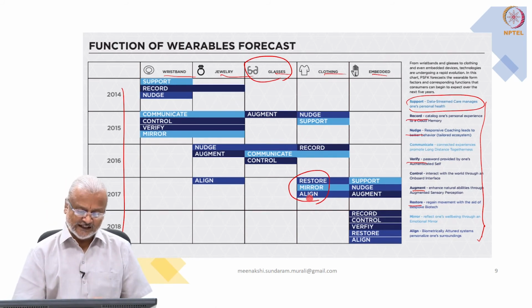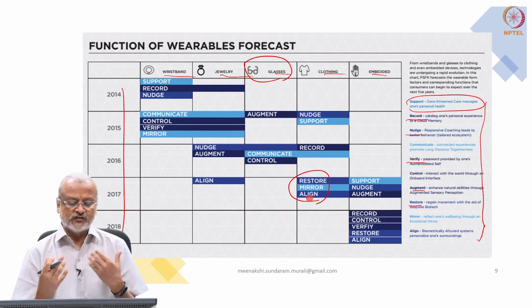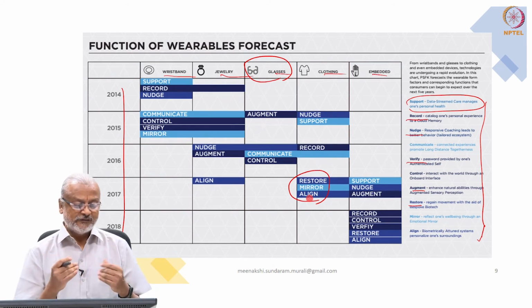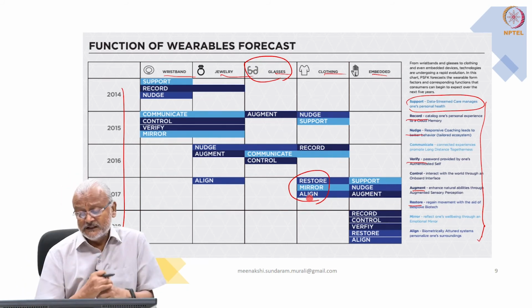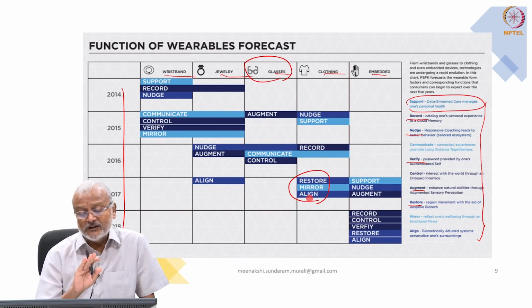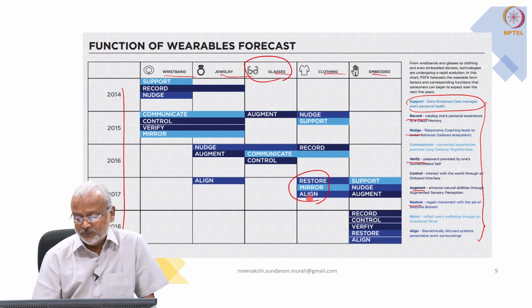And the final one is the align. When you build such assets, you could build them for small, medium, large, but when it is appropriately treated and the next person wears it, what may be more interesting is that depending on the next person's ability, preferences or biological signals, the system should adjust itself. So I think we are seeing the next generation of wearables that are sensitive to these as well.